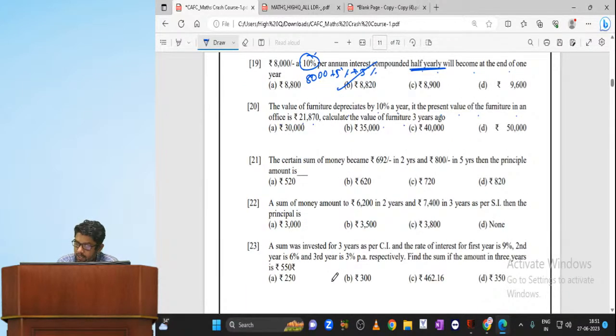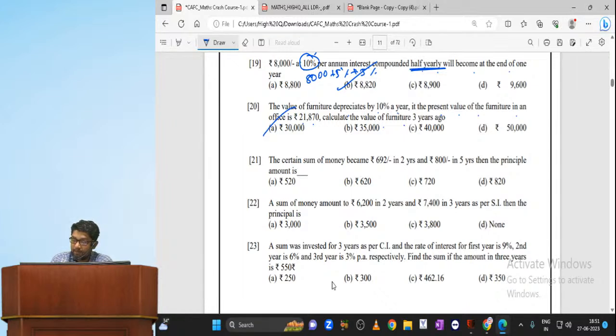Next, the value of furniture depreciation. So use the trial and error method. Simply what you do, for how many years? 3 years. So simply take 30,000, first year minus 10%, minus 10%, minus 10%. 21,870 we are getting. So when I use the first option, I am getting the same depreciation amount. Therefore, my answer is option A.